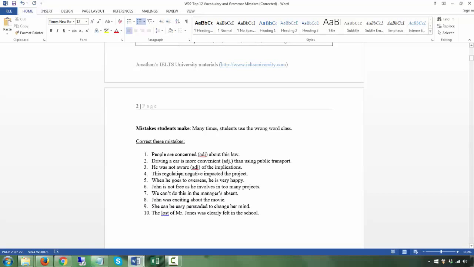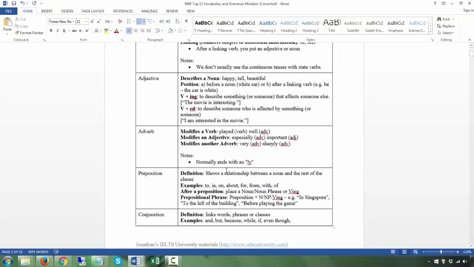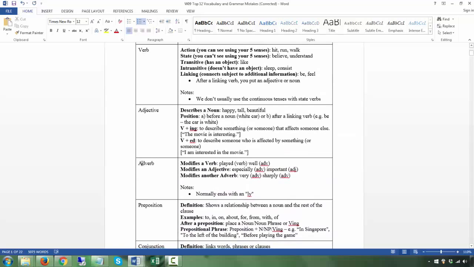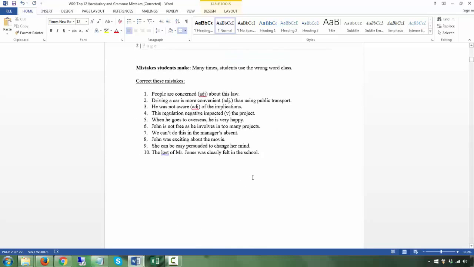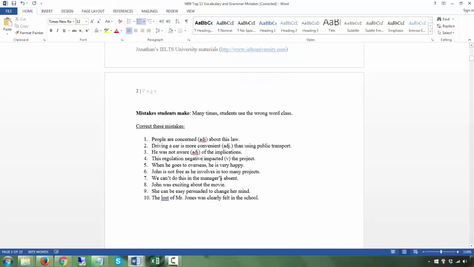Okay, this regulation negative impacted the project. This regulation is your subject, impacted is your past simple verb. What you want is something that describes how it impacted, and what you need is an adverb. An adverb modifies a verb. So played well, well is the adverb. It is describing and modifying how you played. So this needs to be an adverb because it modifies impacted. How did it impact? Positively, negatively. Okay, ly is normally your adverb.